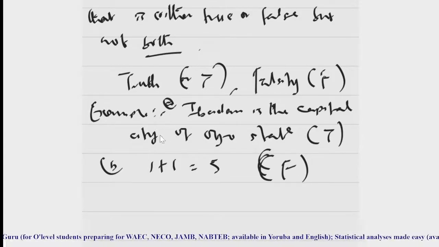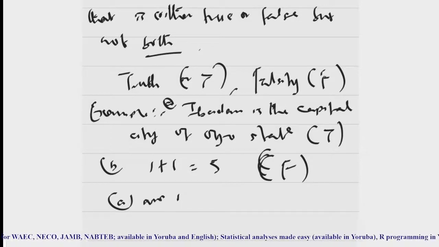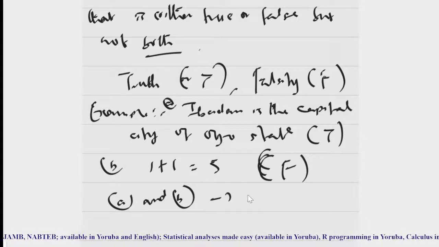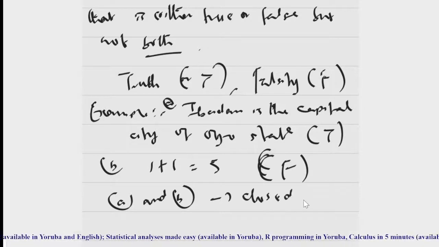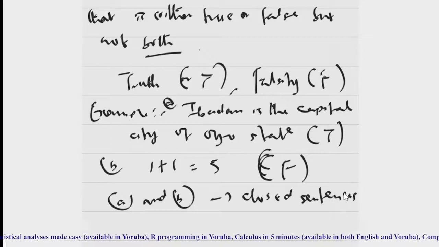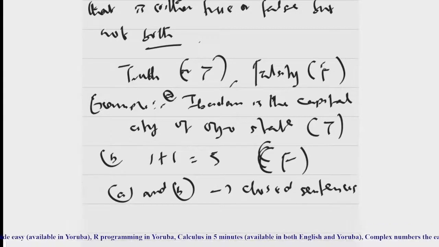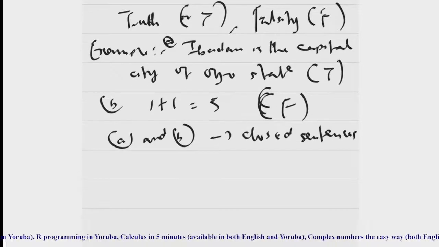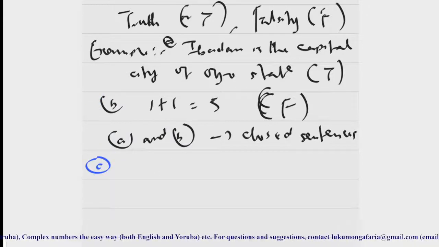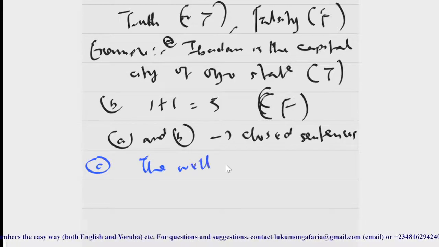Then these propositions, A and B, we call them closed sentences. Why are they called closed sentences? Because they are either true or false. Similarly, we can have an open sentence. For example, if I say, the well is shallow.